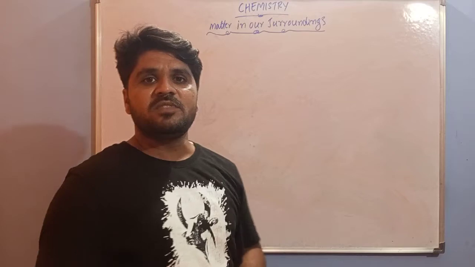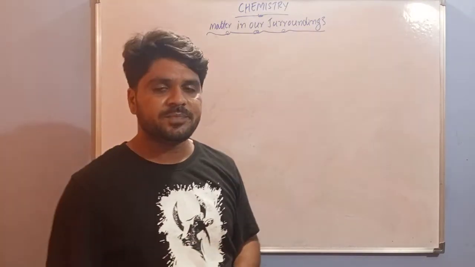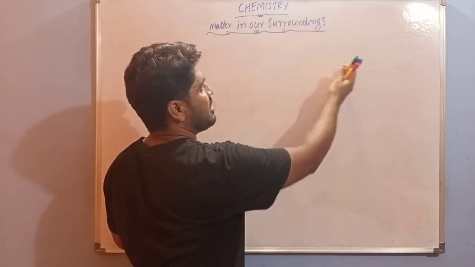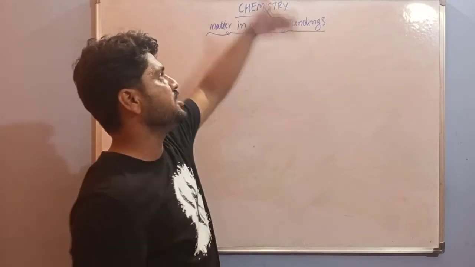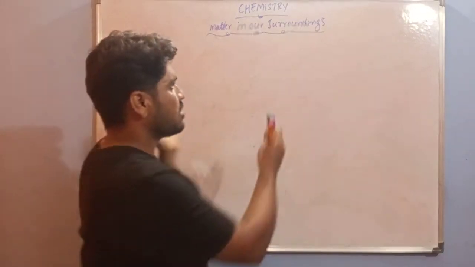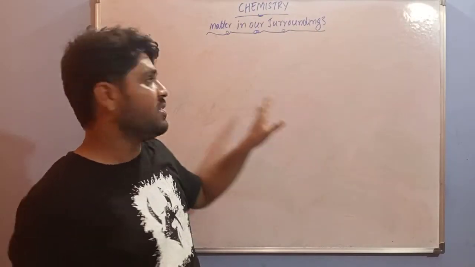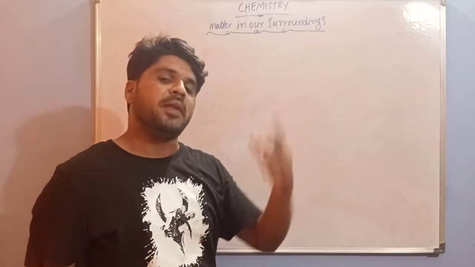So, the factors which affect evaporation. The first factor is the surface area. If you increase the surface area, there are many more particles present at the surface. All these surface particles are going to evaporate. So if the surface area is large, evaporation is also more. That's why surface area is directly proportional to evaporation.